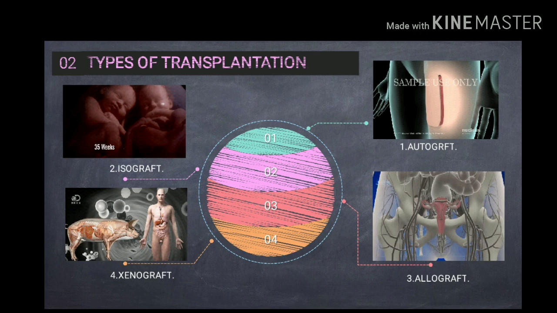The next one is isograft. The transplantation of an organ or a tissue between genetically identical twins is referred to as isograft. Next one is allograft. The transplantation of an organ or a tissue from a donor to a non-genetically identical individual of the same species. The next one is xenograft. The transplantation of an organ or a tissue between two different species is referred to as xenograft.